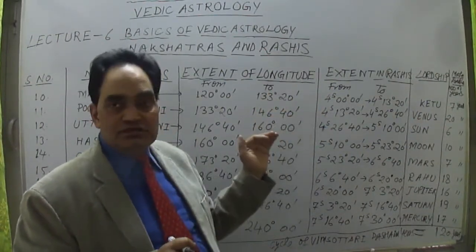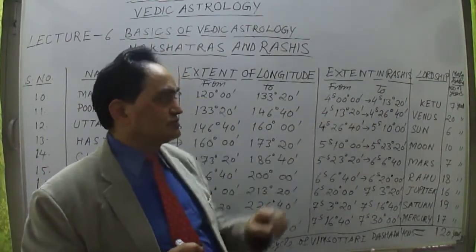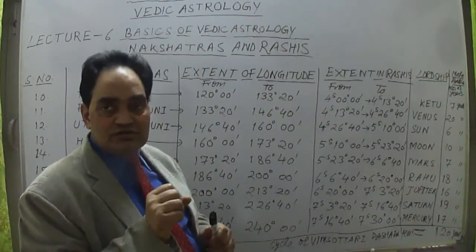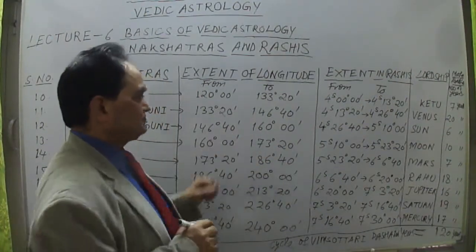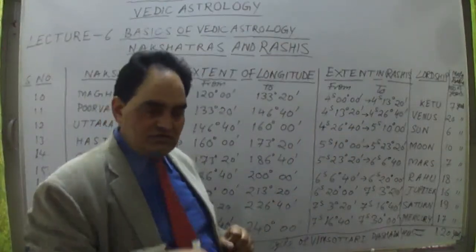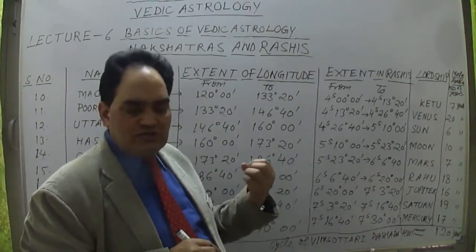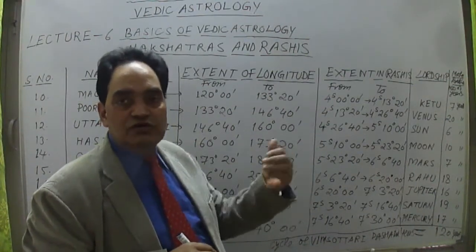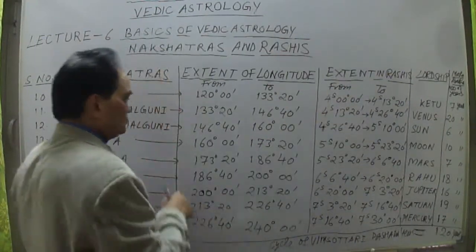Next, from 13 degree 20 minutes to naturally 26 degree 40 minutes. So this is 13 degree 20 minutes to 26 degree 40 minutes. Now 26 degree 40 minutes plus 3 degree 20 minutes means 1/4 of the third nakshatra will fall in this sign, and the remaining degree, which is 10 degree, will fall into the next sign, which is Virgo sign. This is 5 sign past 10 degree. Okay, so this is the third nakshatra.